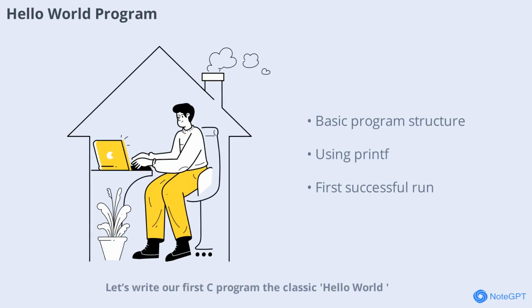Let's write our first C program, the classic Hello World. This simple program prints a message to the screen and introduces you to the basic structure of a C program. You'll see how to include libraries, define the main function, and use the print statement. Running this program successfully means your environment is ready for more complex tasks.